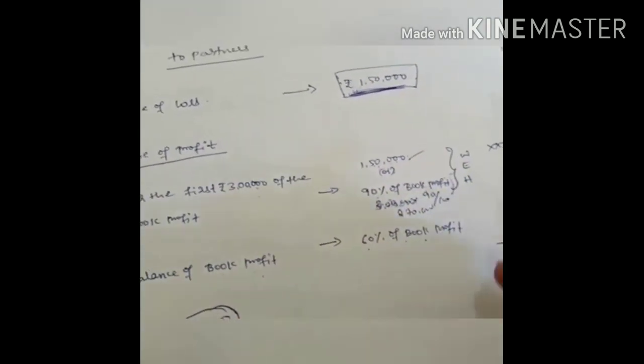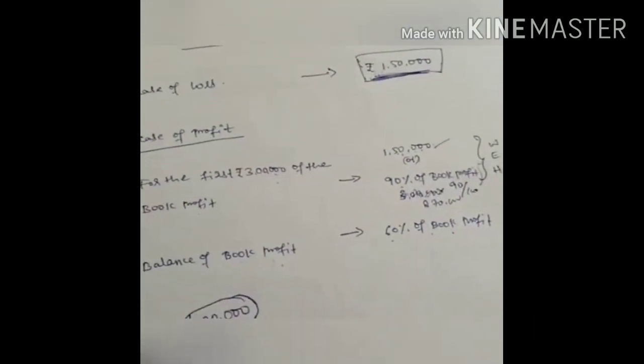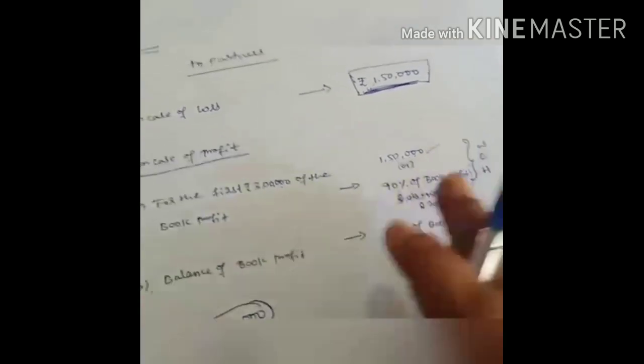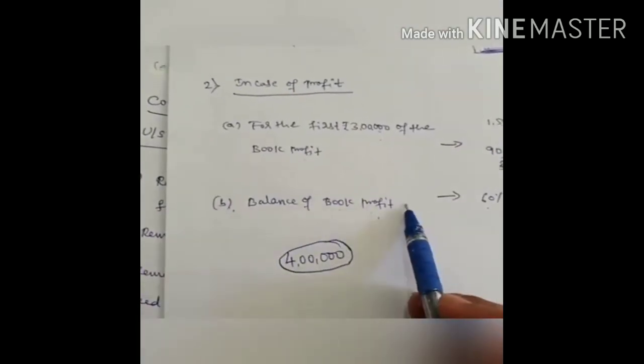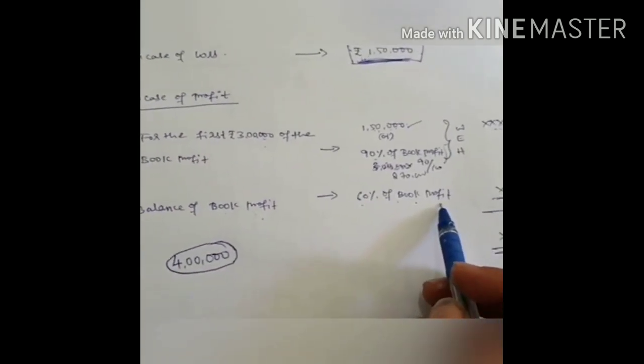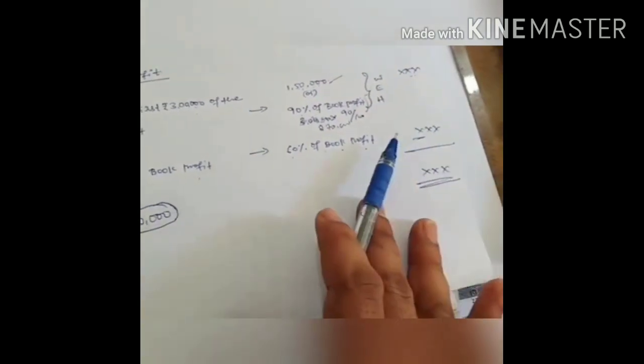Whichever is higher, that amount you write here. Here 2,70,000 is higher. And if any balance of book profit is there, on that amount you calculate 60%. Add both the amounts and you get the maximum remuneration allowed. Compare it with the actual remuneration and deduct whichever is less.